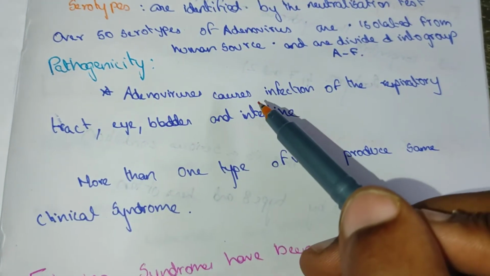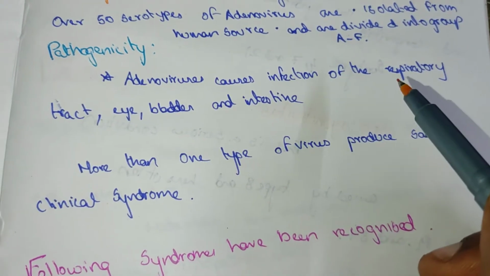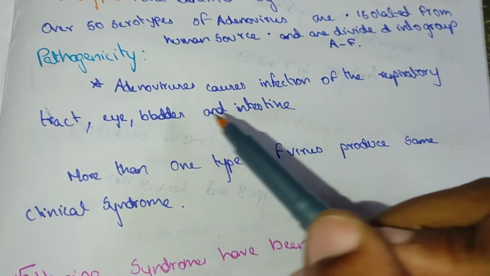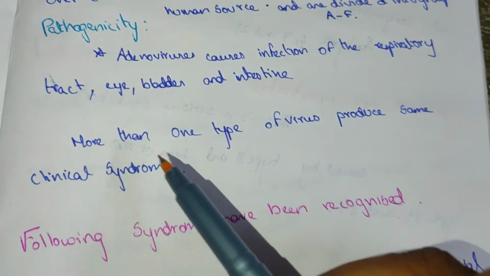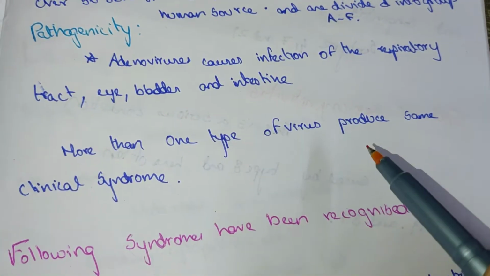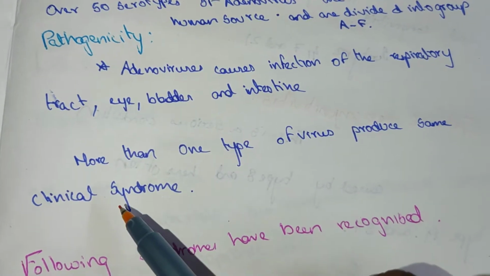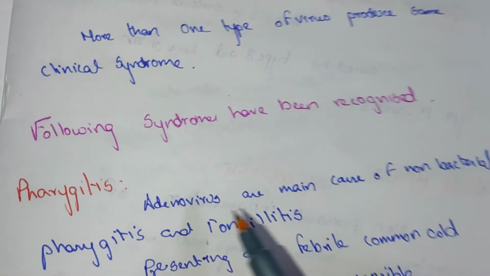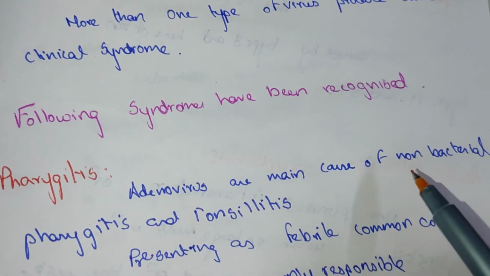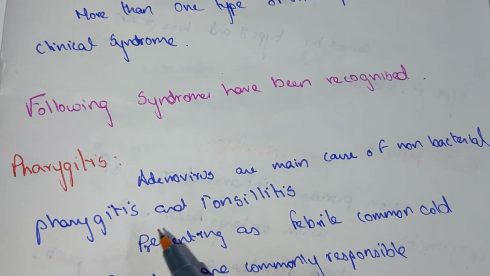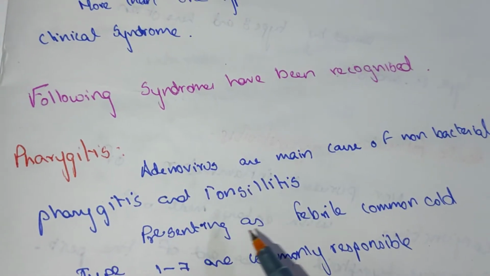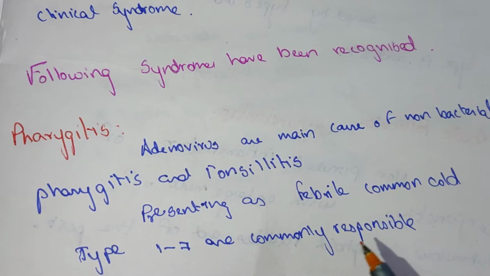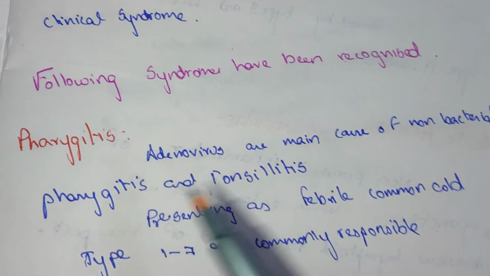Pathogenicity. Adenoviruses cause infection of the respiratory tract, eye, bladder, and intestine. More than one type of virus can produce a clinical syndrome. The following syndromes have been recognized. Pharyngitis. Adenovirus is a main cause of non-bacterial pharyngitis and tonsillitis, presenting as a febrile common cold. Types 1 to 7 are commonly responsible.